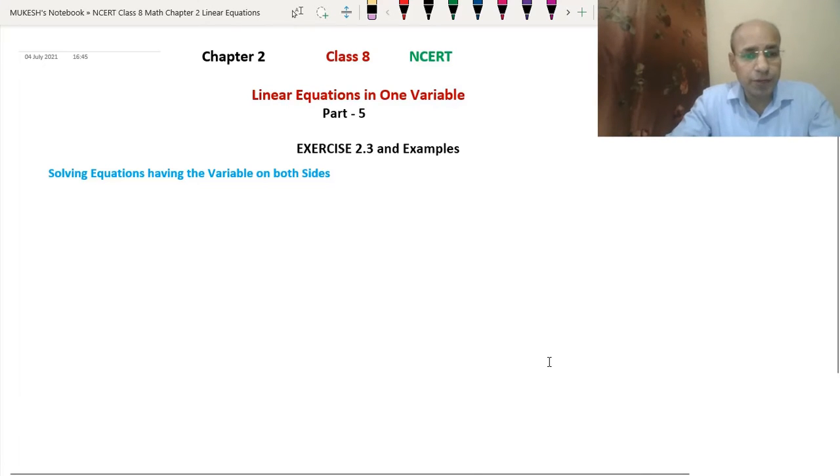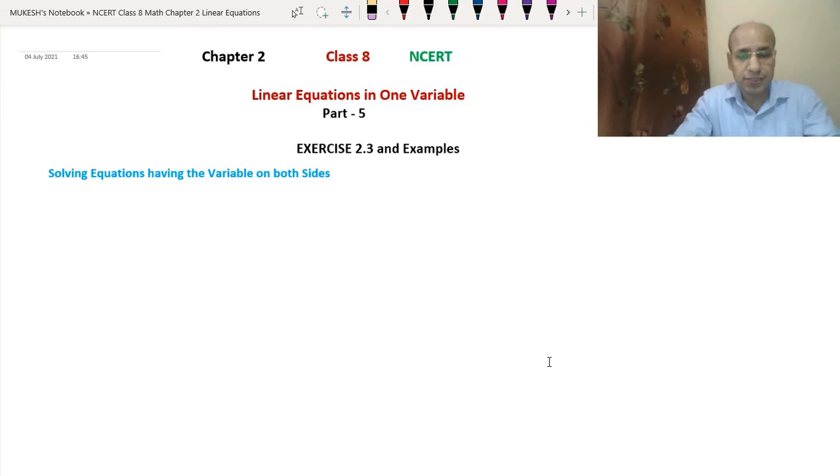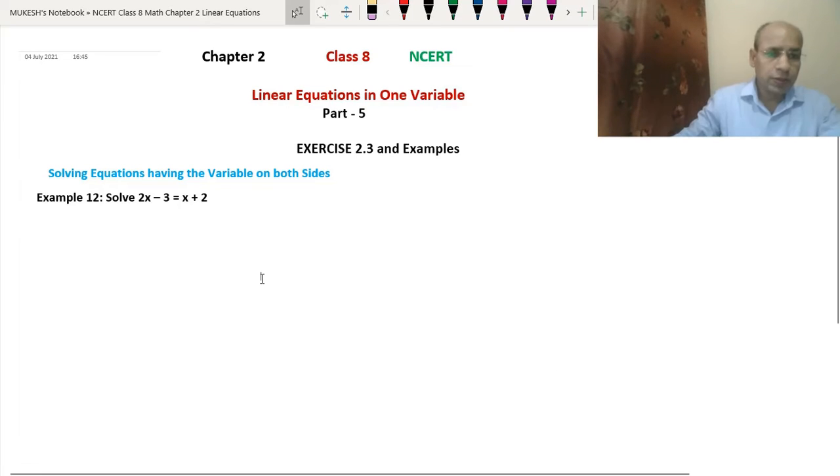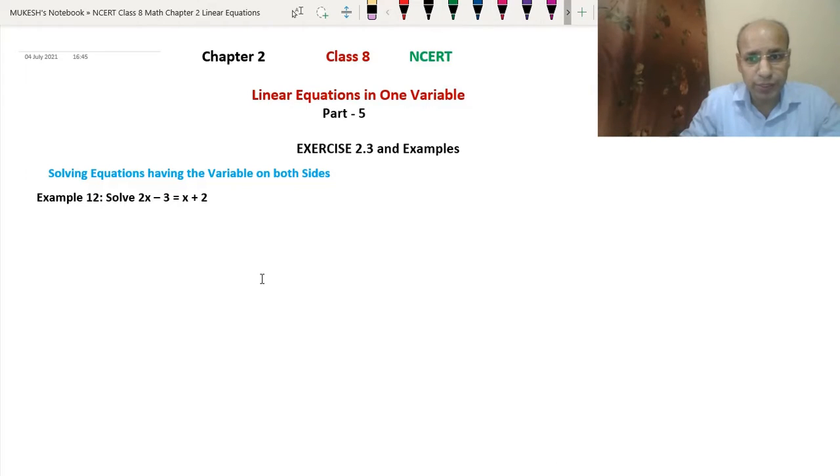Till now we have been doing equations which had the variable on only one side. Now in this part we will solve equations which have variables on both sides. First let us understand the examples, then we will do the exercise. First, Example 12, in continuation of what we have been doing. In this example we have to solve 2x minus 3 equals x plus 2.